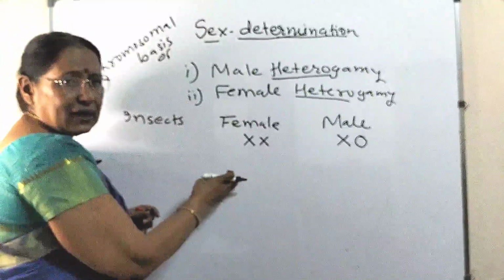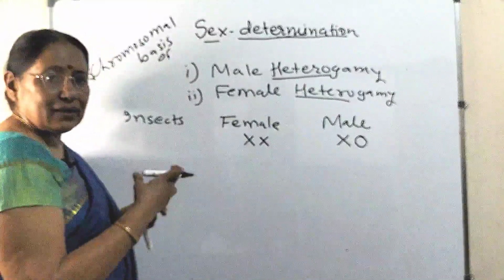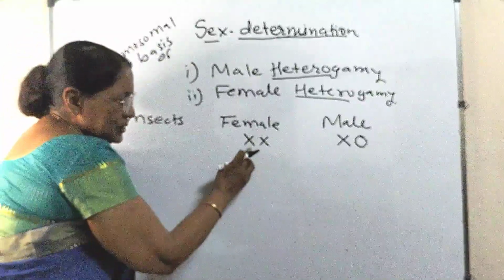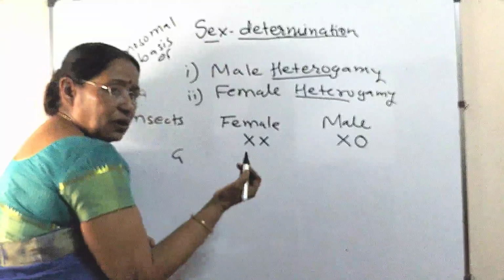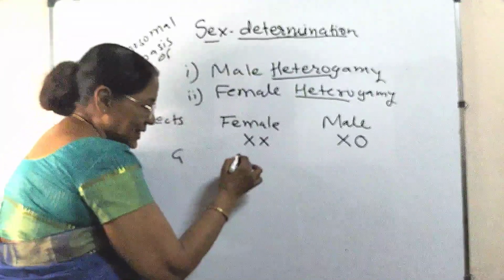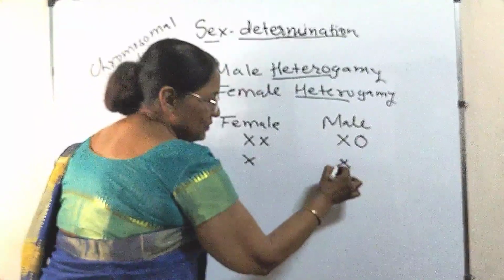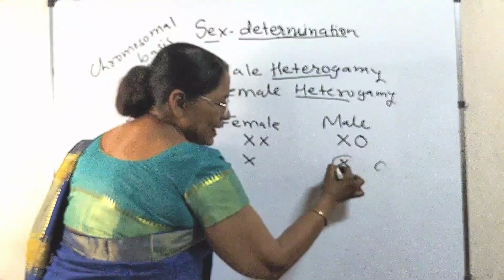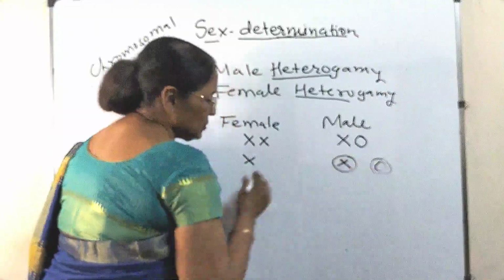Now the next part you have made so many times in monohybrid crosses, the gametes and then their combinations. So here the gametes which are formed by the female are all of the same type, that is X, and the male produces two types of gametes, one having X and one not having any sex chromosome.